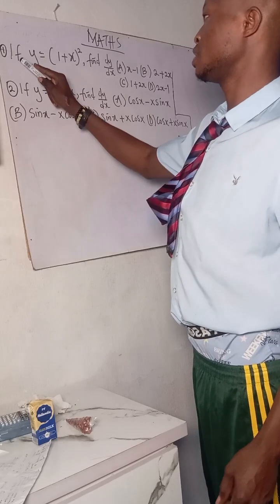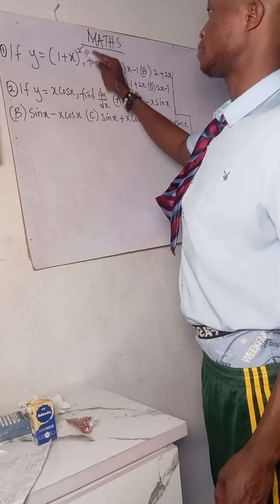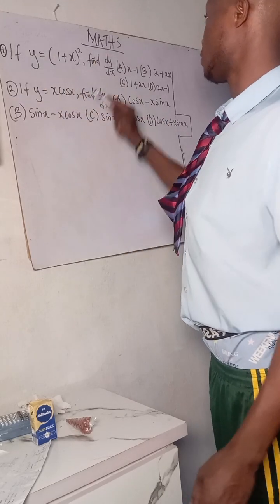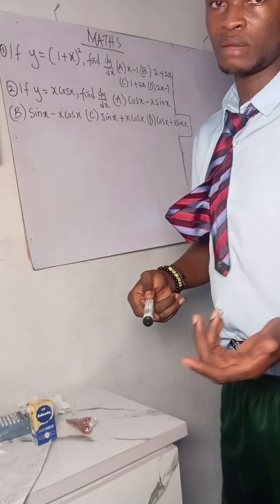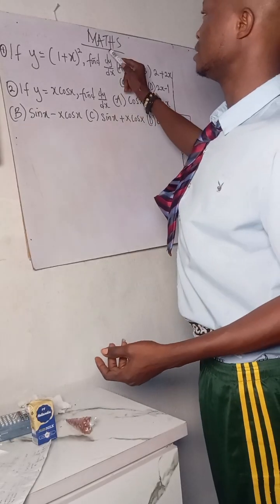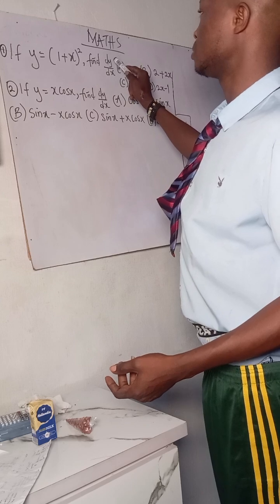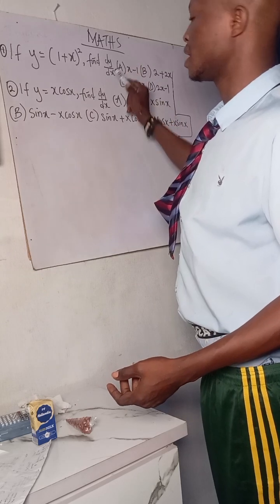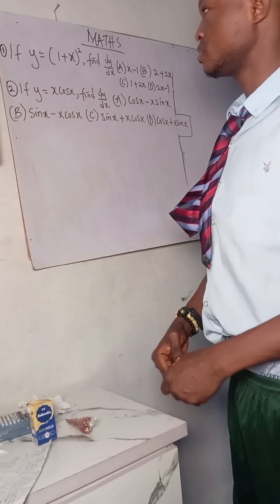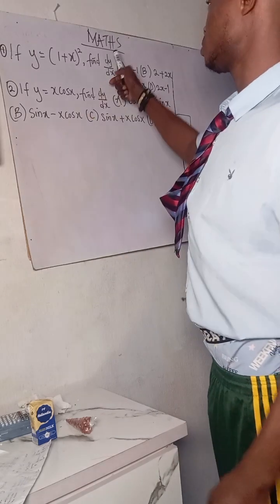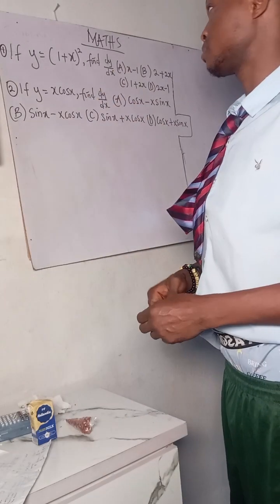Now this one now dey say if y equals to 1 plus x raised to power 2, find dy/dx. That's differentiate am one time. If dem say find the square y, the y square, the square x, that one go be do am two times. So you go do am only one time because na just the y, the x, one time differential.